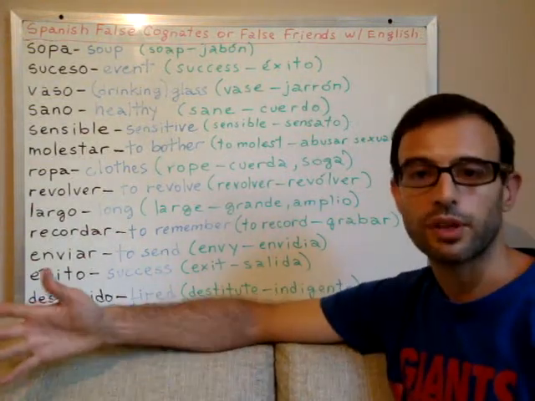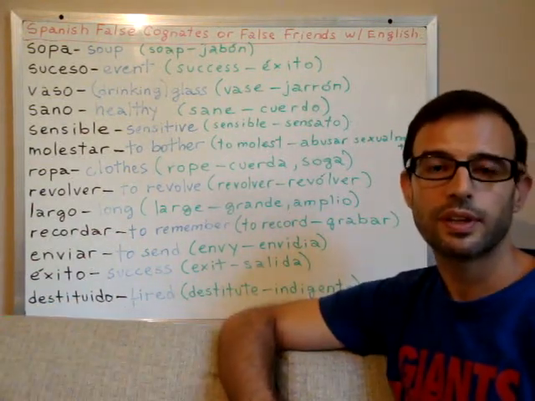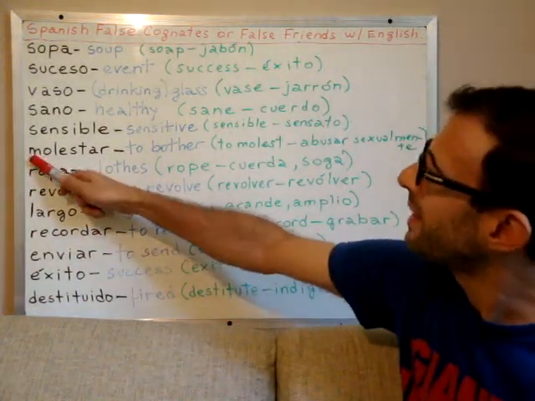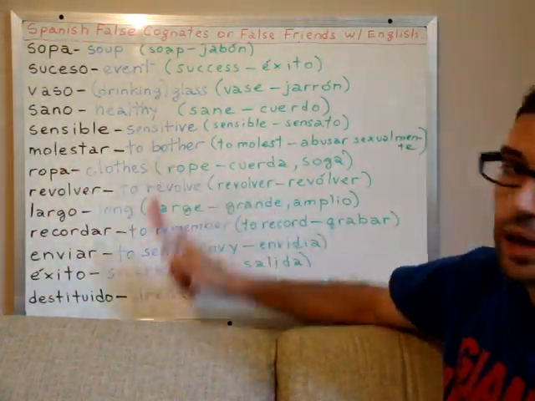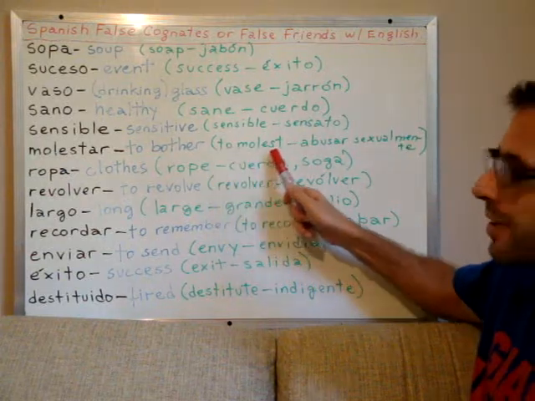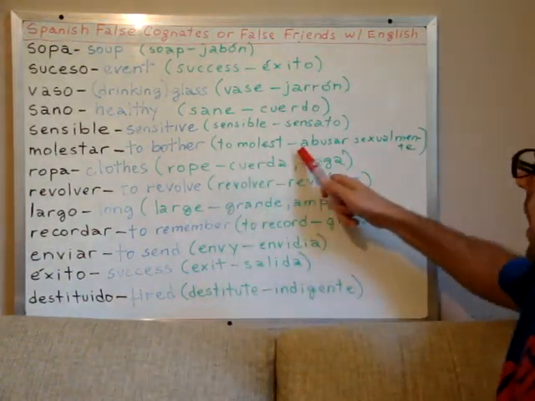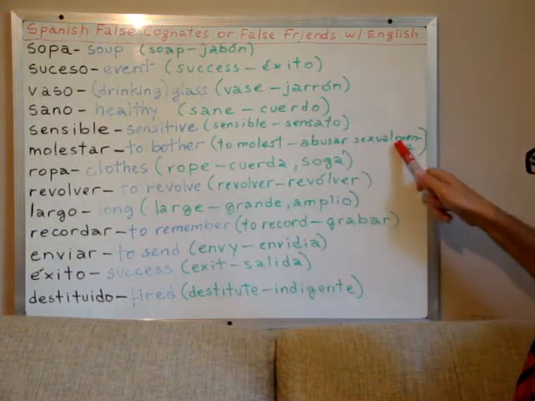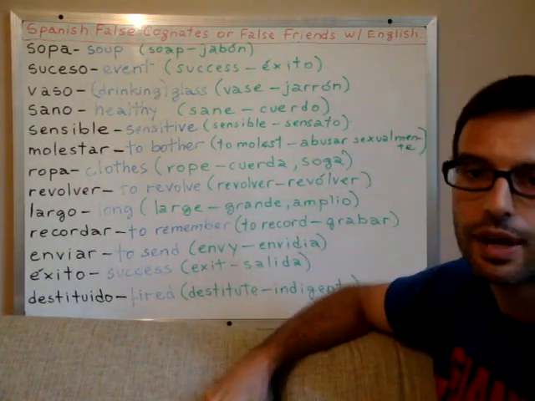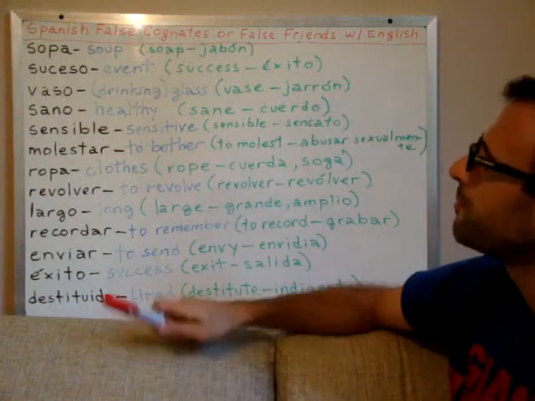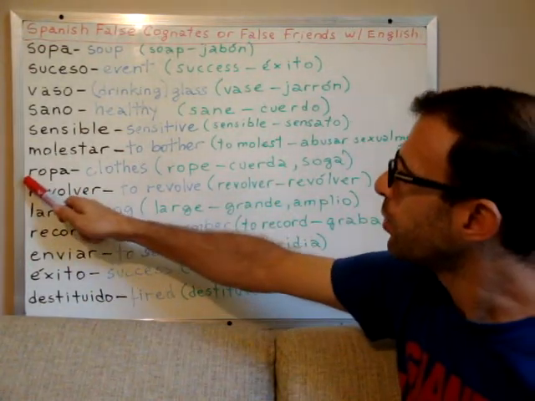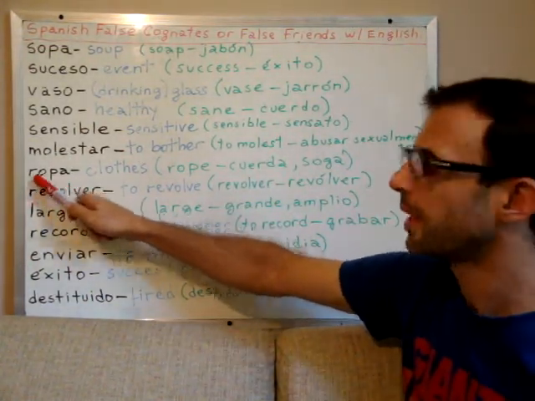No te molestes con esto, okay? So molestar is to bother, while the English word to molest, which has a sexual connotation, in Spanish is abusar sexualmente. Okay? Abusar sexualmente.